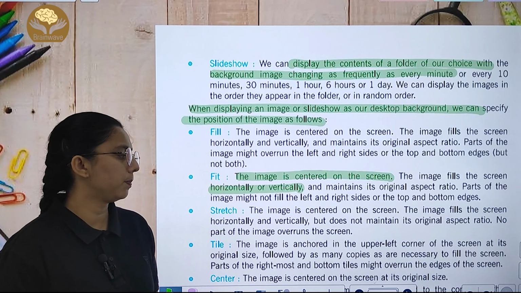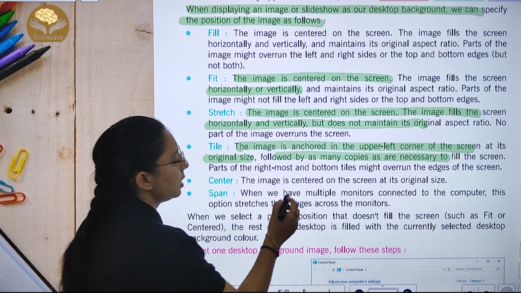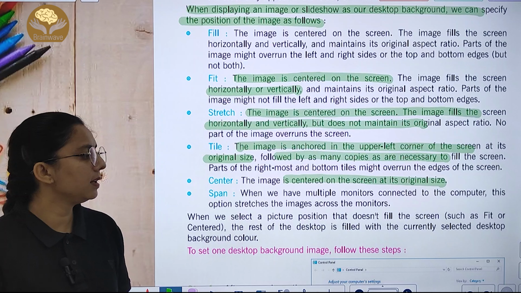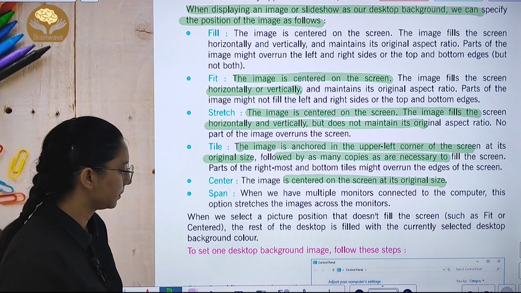Stretch, the image is centered on the screen and fills the screen horizontally. But लेकिन जो रेशियो होता है वो इसमें मेंटेन नहीं होता. Next is tile. The image is in the upper left corner of the screen in original size. Many copies are necessary, and part of the rightmost and the bottom tile must run over the edges. Center, it is center उसकी original size की होती है. Then when you have multiple monitors connected to the computer, वो image को करता है stretch. When we select a picture position such as fill, screen, fit, or center, the rest of the desktop is filled with the currently selected desktop color.